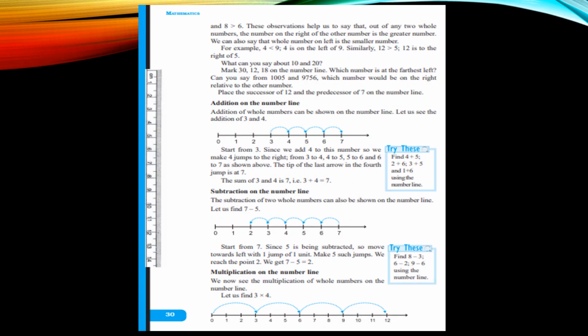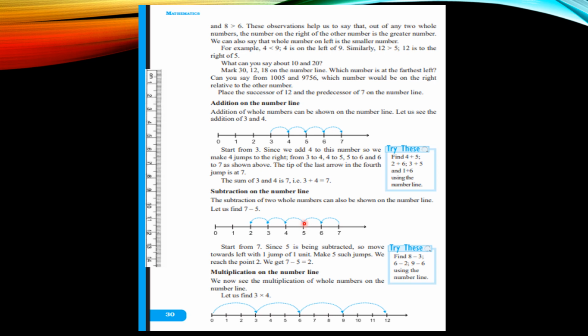Let's look at addition on the number line. If you have to add 3 and 4, you start from 3 and then jump 4 times and you will reach 7. Similarly, if you have to subtract 7 minus 5, you start from 7 and move towards the left hand side, because in subtraction the number decreases, and you will reach 2.